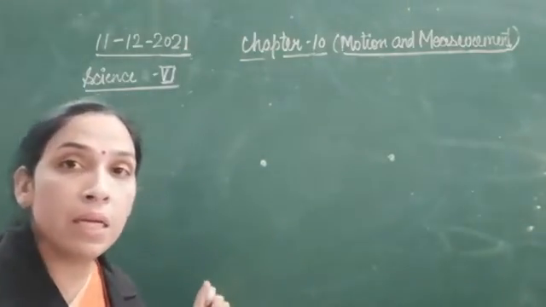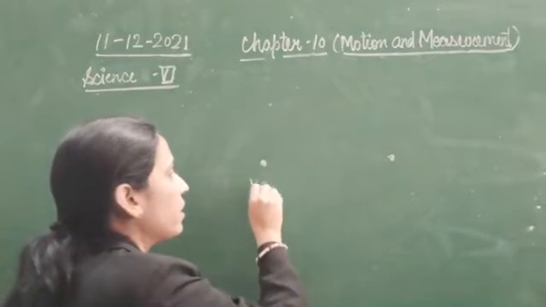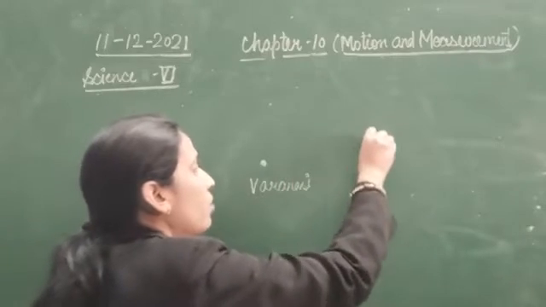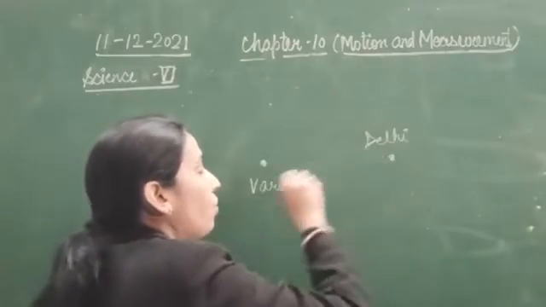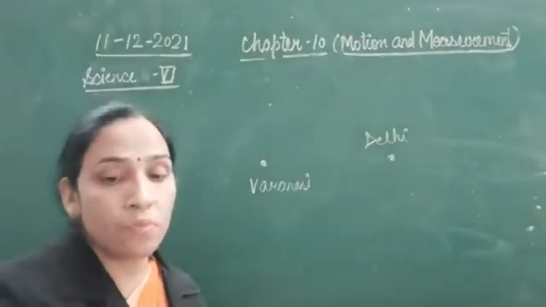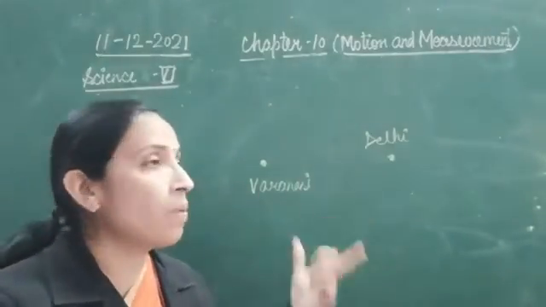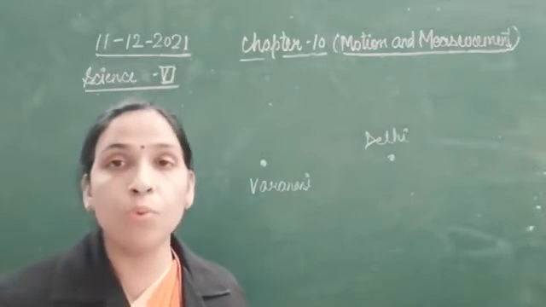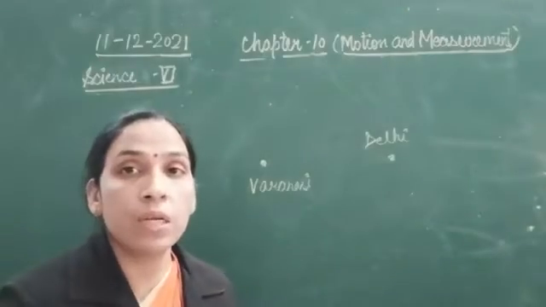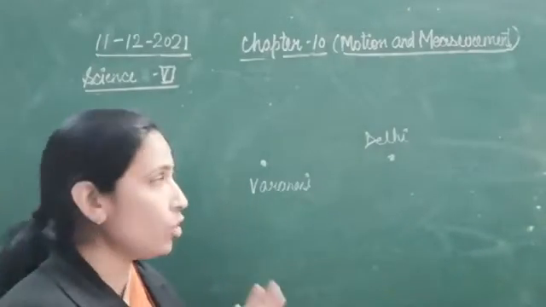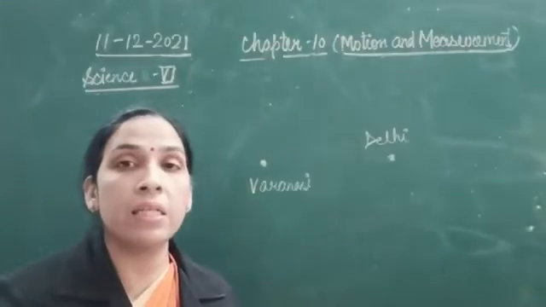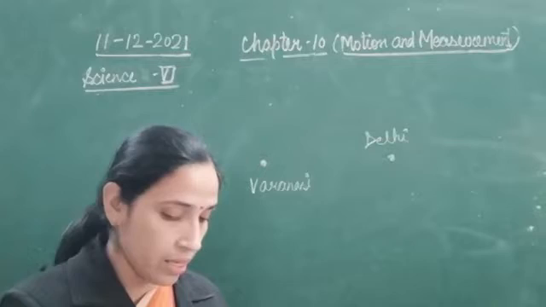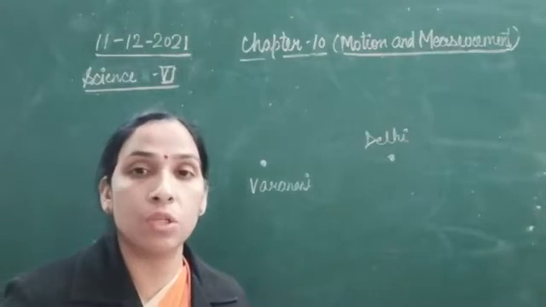Now this point can be anything, like here I have written Varanasi, and on the other point, New Delhi. So the length of the space between these two places, two points, whatever, that is your distance. And measuring of this distance, or finding what is the length of the space between those two places, that is known as measurement.